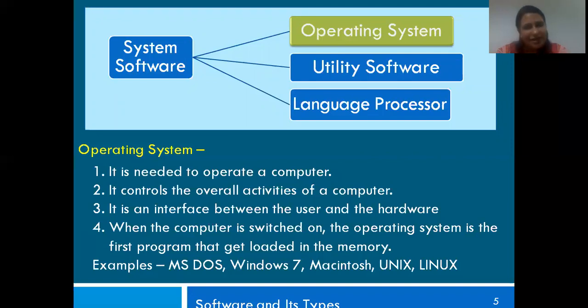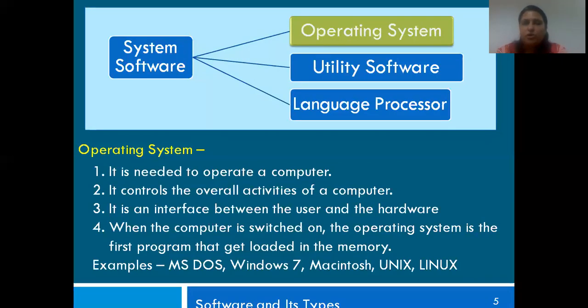Let's understand what the operating system is. You already know about it. Let's revise. Operating system is needed to operate the computer. As I mentioned earlier also, your hardware or your computer machine is of no use unless you have an operating system on it.